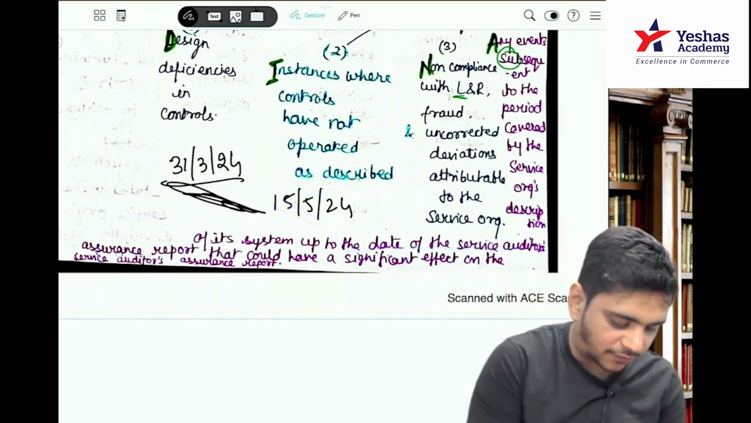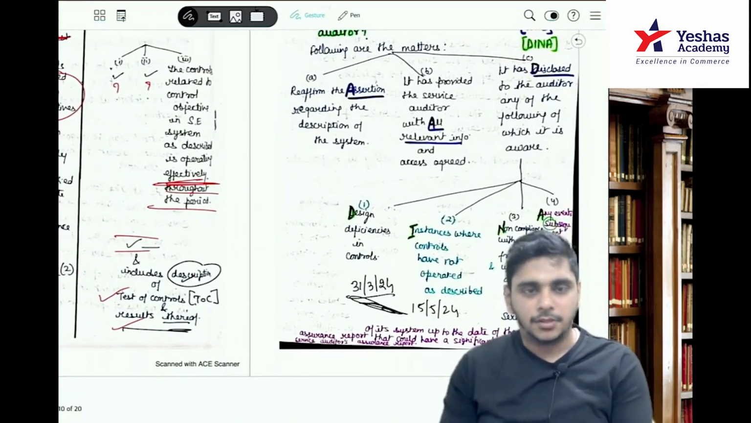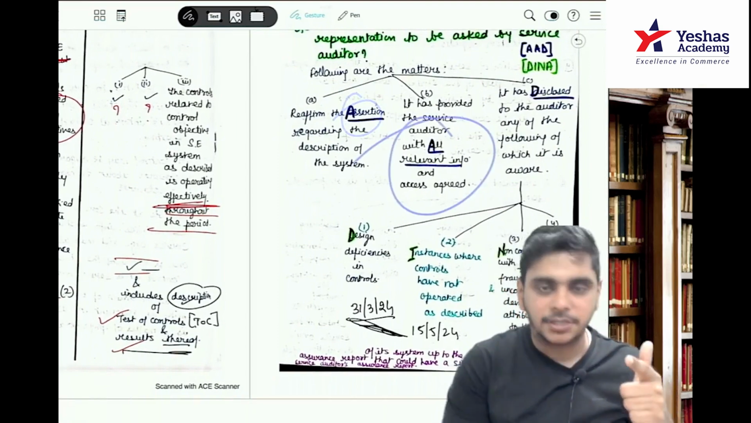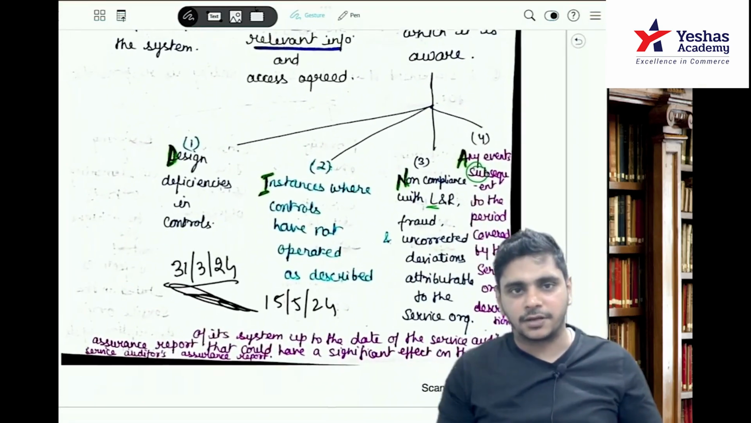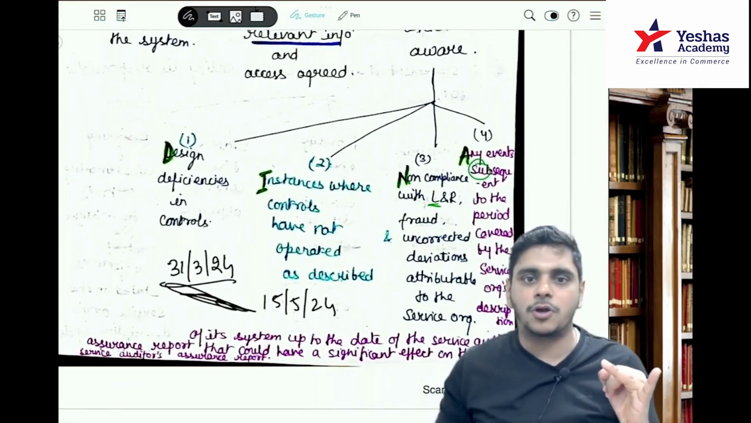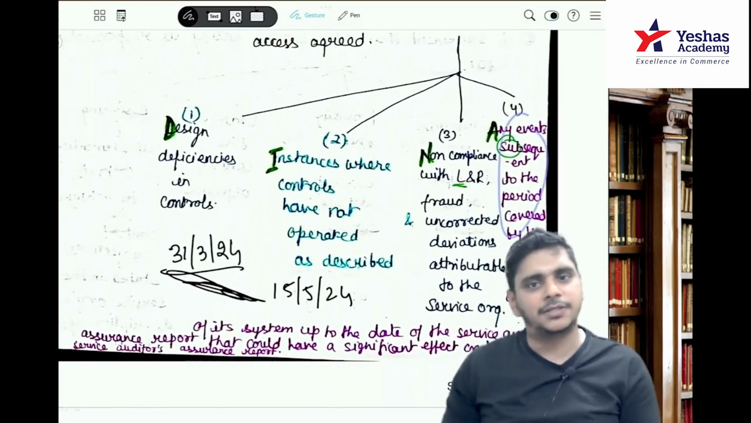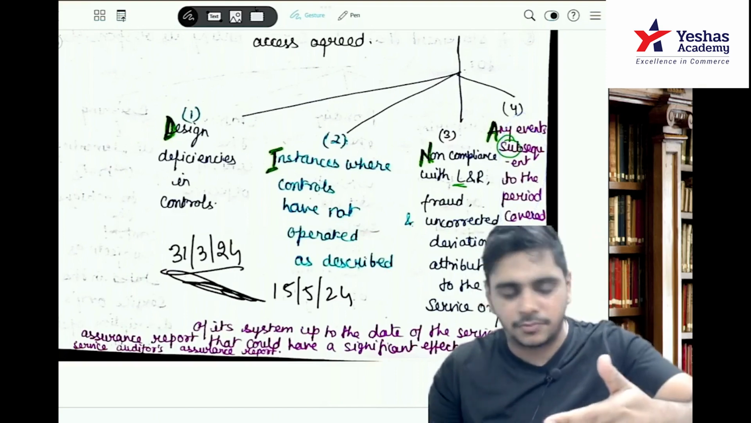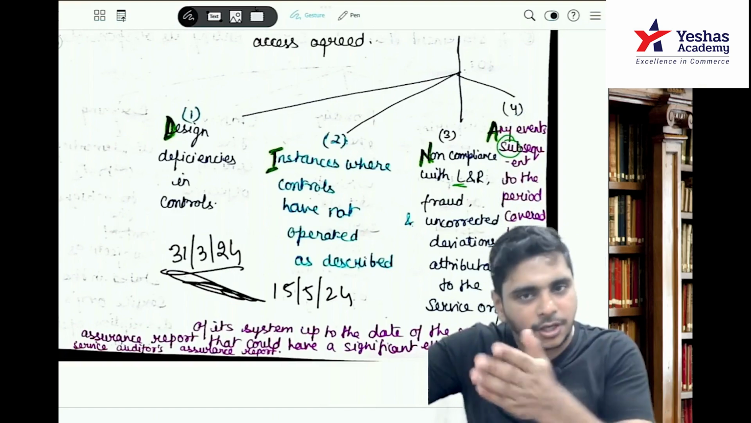The code is ARD-DINA. First you will say assertion regarding the description of the system, all information and access you have given to us. Then disclose to the auditor any of the following which the auditor is aware: design deficiencies in controls, instances where the controls have not operated as described, non-compliance with laws and regulations, and any subsequent event, events after the period covered by the service organization's system up to the service auditor's report.